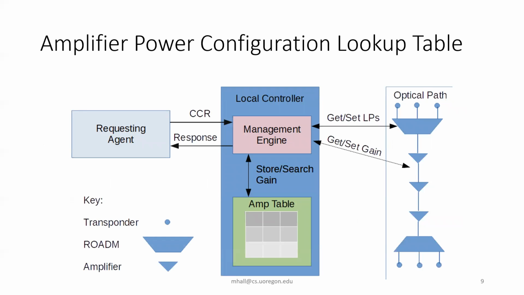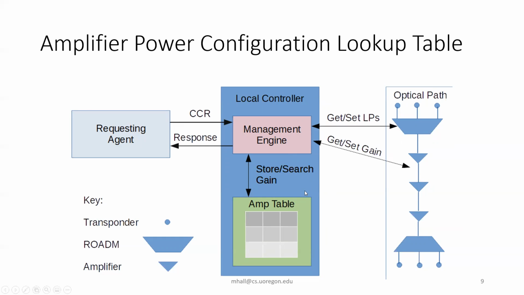And so by doing this, we can build an amplifier table that shows the different power settings for the amplifiers on the path when we go to provision a new signal. Ideally, we would like to have a local controller set up near the optical path, which can read all of the amplifiers' power settings and set gain levels at the different amplifiers. So we would provision a circuit, read what values the amplifiers eventually settle to, and put those in the amplifier table. And then a requesting agent would make some request to add or remove some signal.